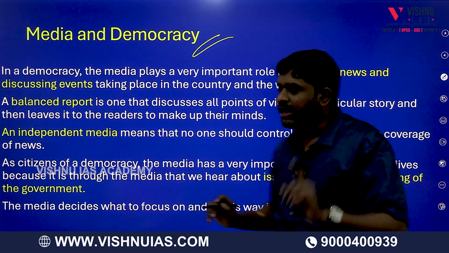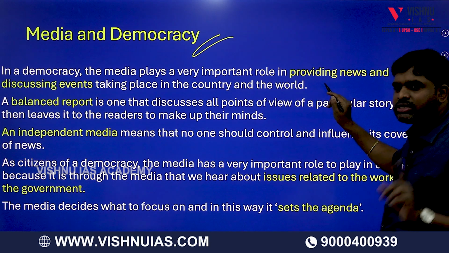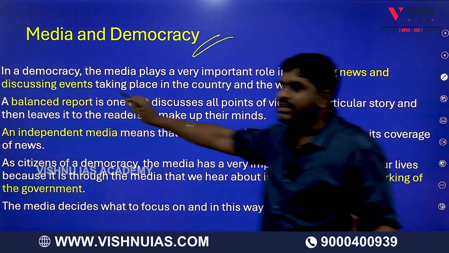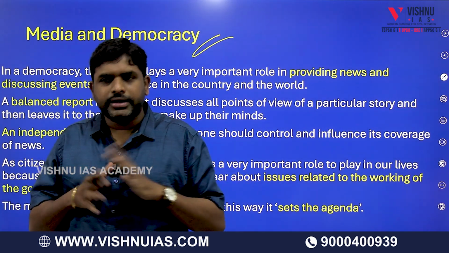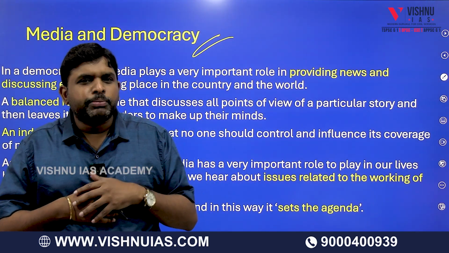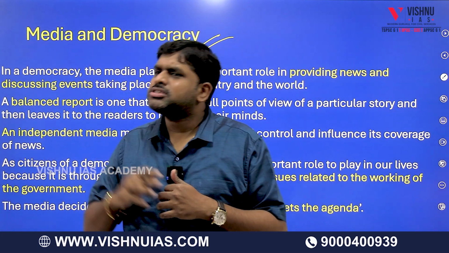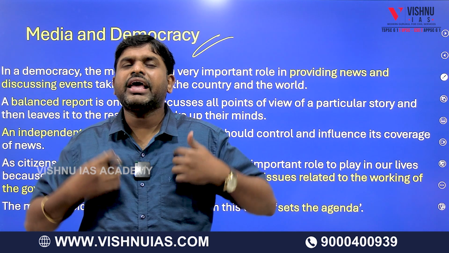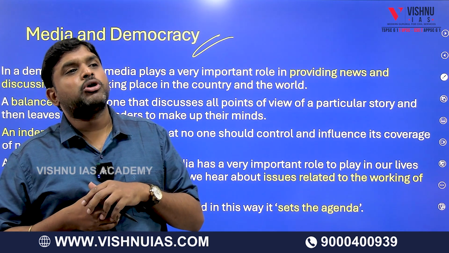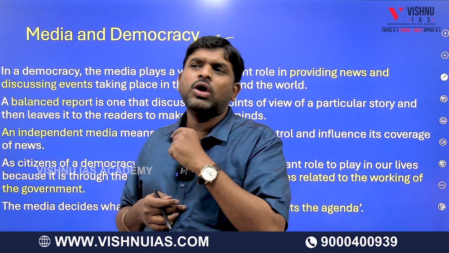So how should media function? In a democracy, the most important thing is that media should provide news and discuss events. It should be a platform for debate. One person should promote a uniform civil code, one person should reject it. In that way, when discussion happens, people like us will understand, oh, these are the positives of the uniform civil code, and these are the negatives.